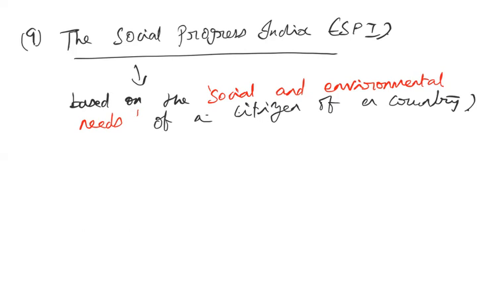So it is giving more importance to social indicators rather than economic indicators like the national income or per capita income. And almost 54 indicators are used in this category, which are grouped into three categories. So these 54 indicators, which are used to measure, are categorized into three components. So, the social progress index.